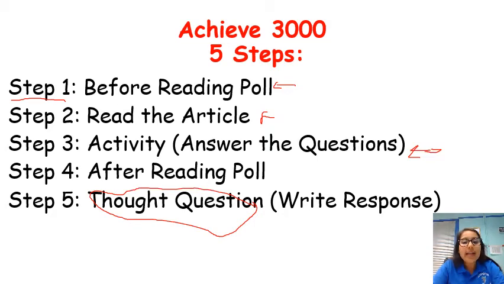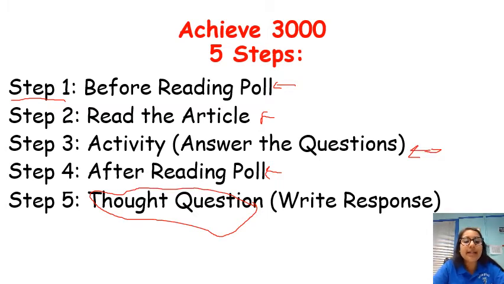Step 4 is the after reading poll. This is connected to the before reading poll. The before reading poll is really activating prior knowledge. You really haven't read the article yet, but you're still selecting an option, whereas in the after reading poll, you may have changed your mind now that you have additional information and now that you've actually gone through the article and read it.